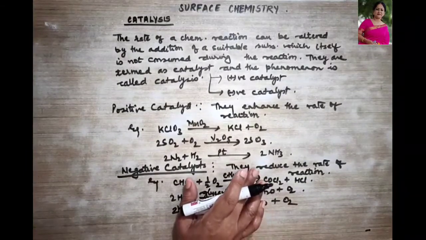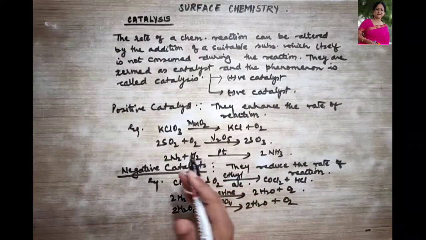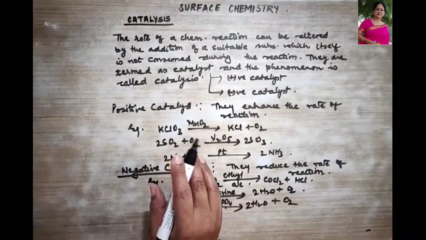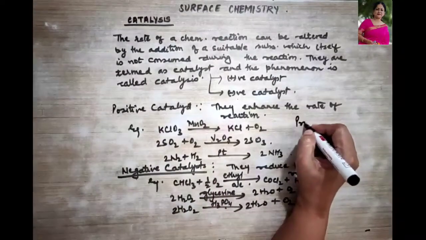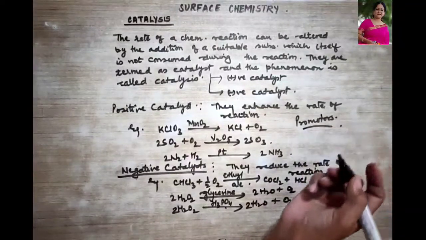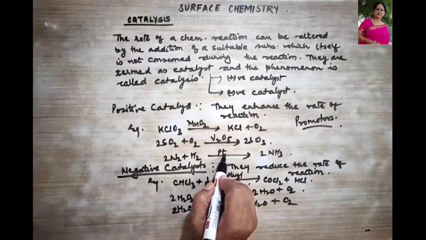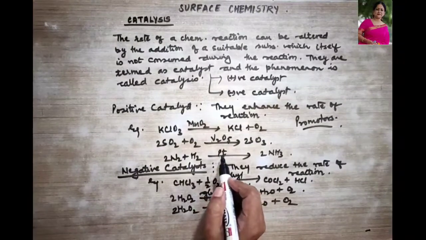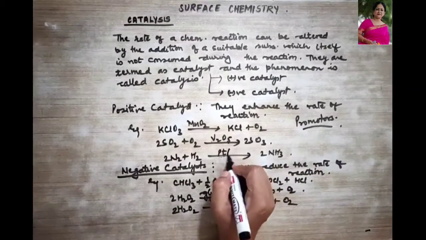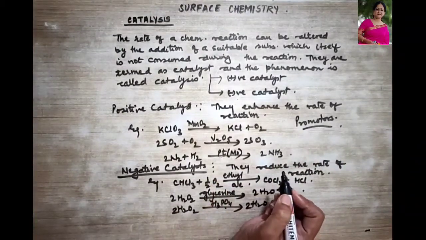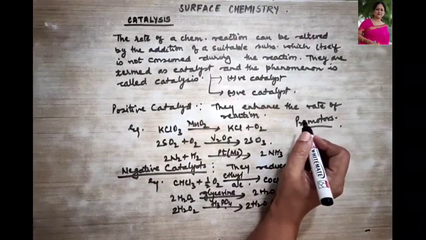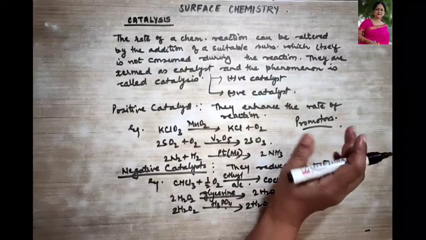Sometimes we take certain substances which enhance the efficiency of the catalyst. What are they termed as? They are termed as promoters. So if you remember in Haber's process over here, though I have used platinum, we also use iron. So what is the promoter used over here? Molybdenum is the promoter generally used, right? What is the work of the molybdenum? It enhances the efficiency of the catalyst.